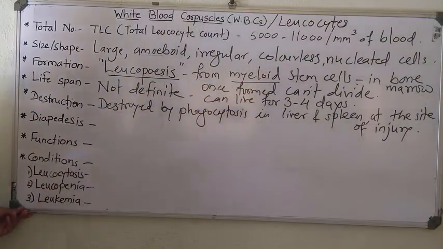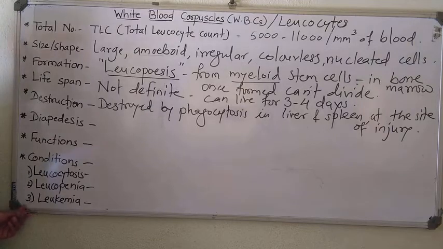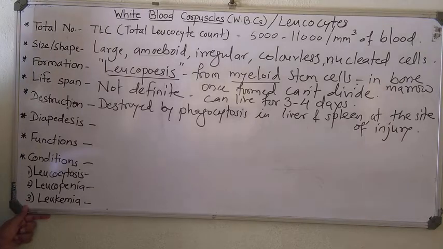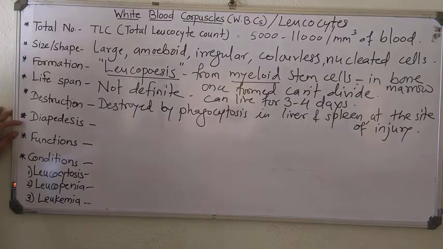That means after 3-4 days of their lifespan, they are sent to liver and spleen, where they get destroyed, as well as at the site of injury, where they are fighting with pathogens like bacteria or viruses. They get destroyed. Clear?